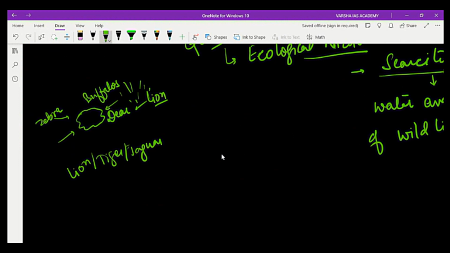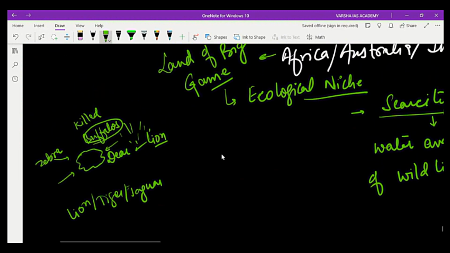When animals like buffalo die or are killed, their bodies will be eaten by others. There will be vultures, crows, and other birds that eat the germs or bacteria of the bodies of these animals.